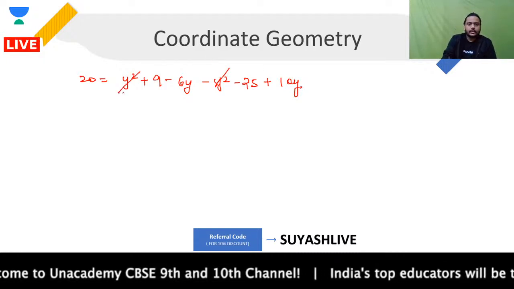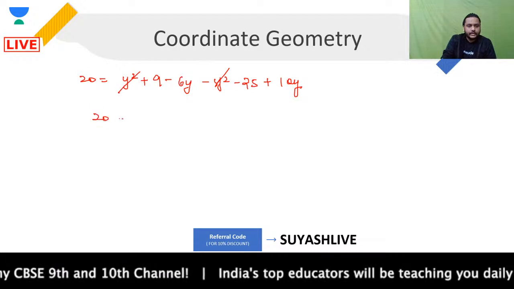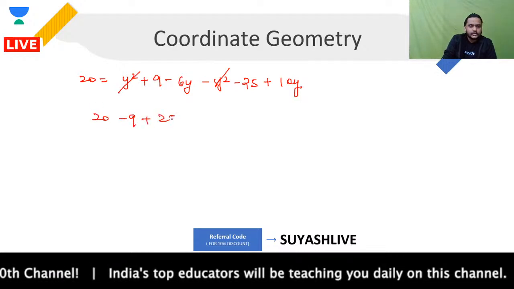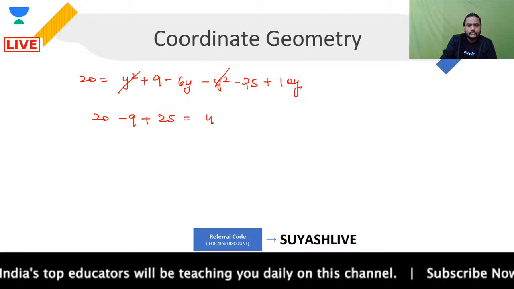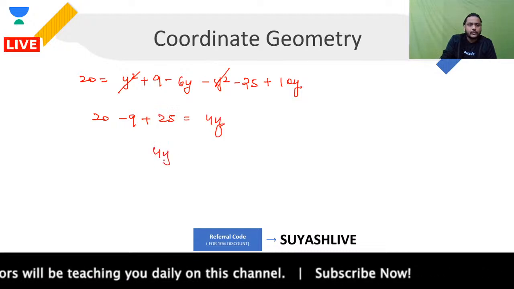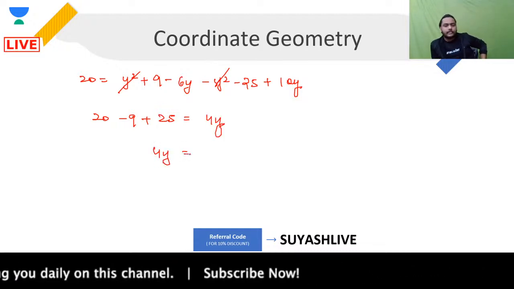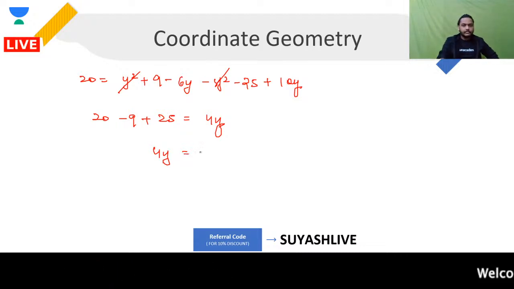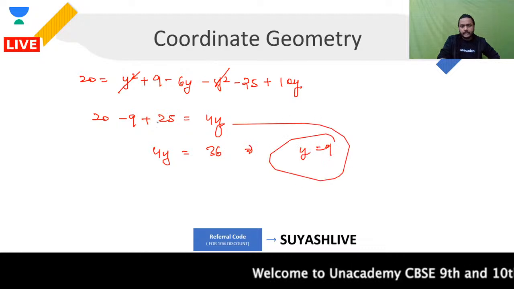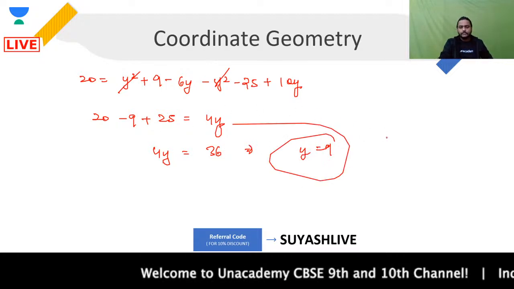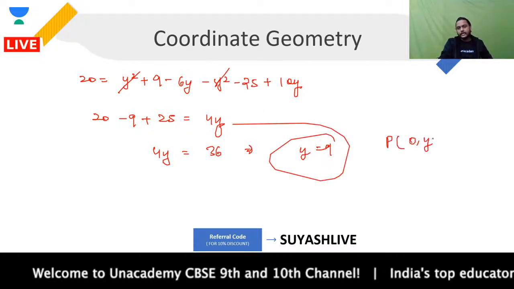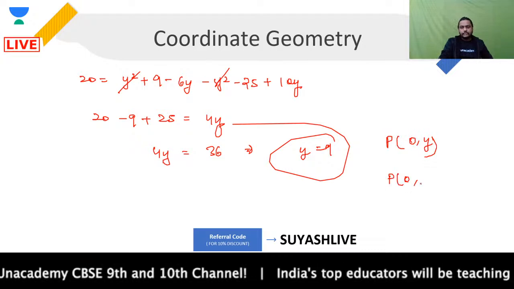This is gone. Okay, so finally you are having 20 minus 9 plus 25 is equal to 4y, which means 4y is equal to what? 25 plus 20 is 45, minus 9, 36. From here y will be coming out as 9. जब y 9 आया तो point क्या आ जाएगा? Point P will be 0, y. So it's going to be point P (0, 9).